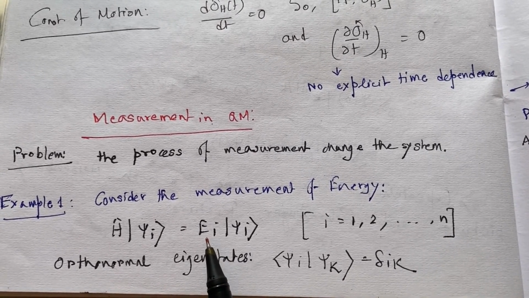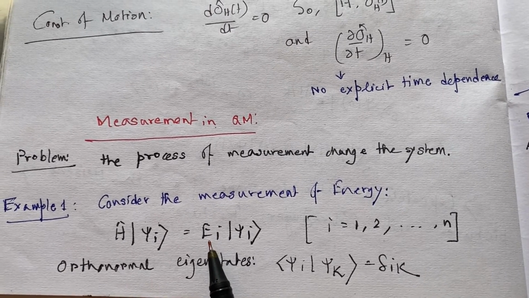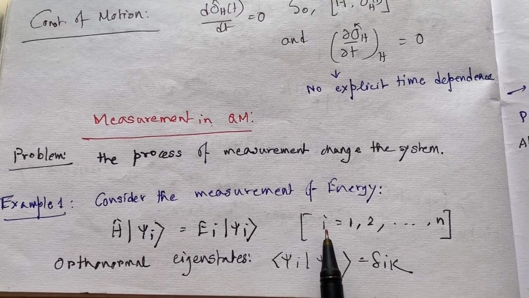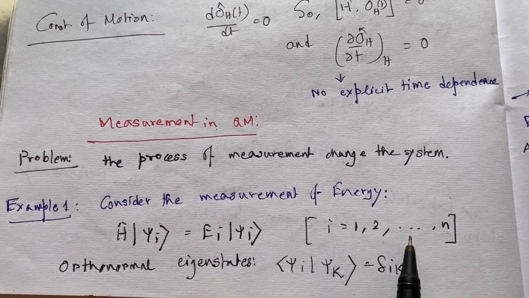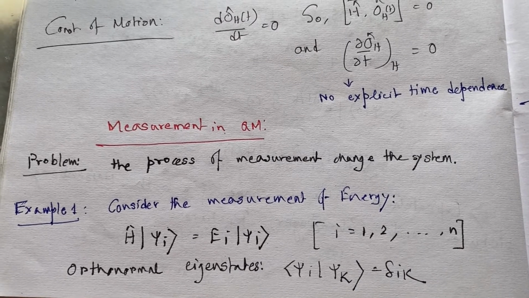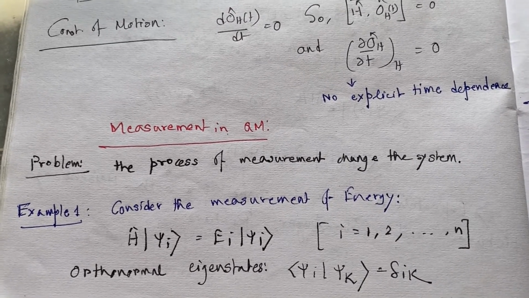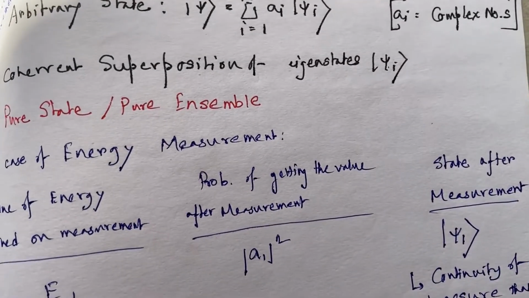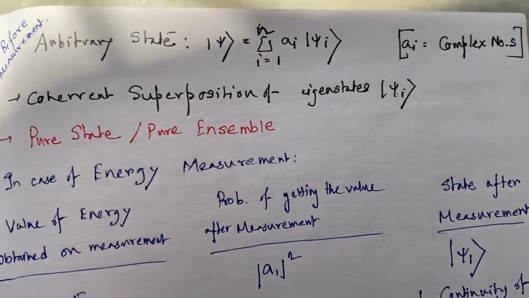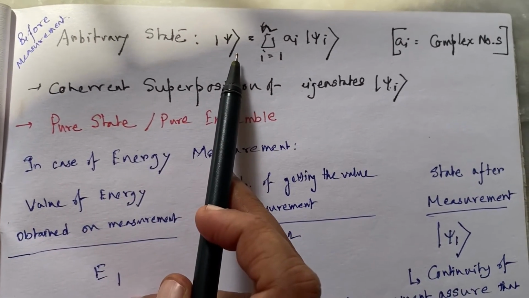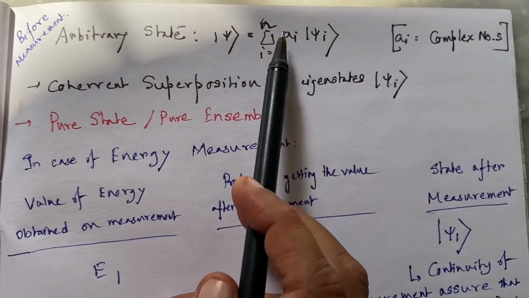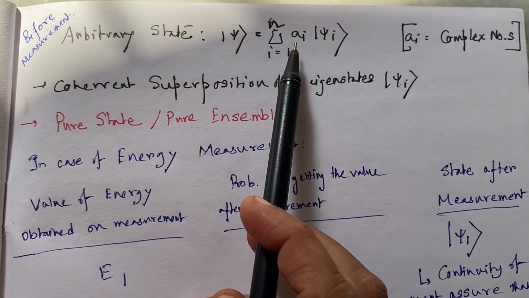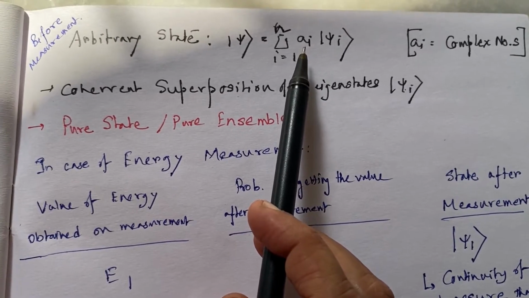This is the energy eigenvalue when measured in the particular state psi i, and i can run from 1 to n. Now before measurement, I can write an arbitrary state, which is denoted by psi, as a mixture of these psi i states, and these a_i are complex numbers.